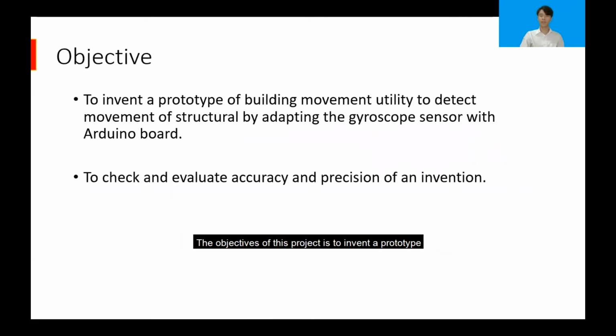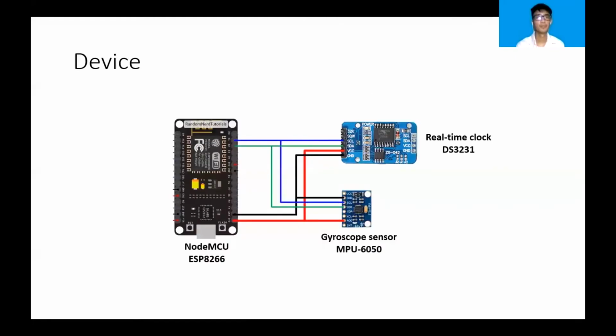The objective of this project is to invent a prototype of a building movement utility to detect the movement of a structure by adapting a gyroscope sensor with an Arduino board, and to check and evaluate the accuracy and precision of the invention.